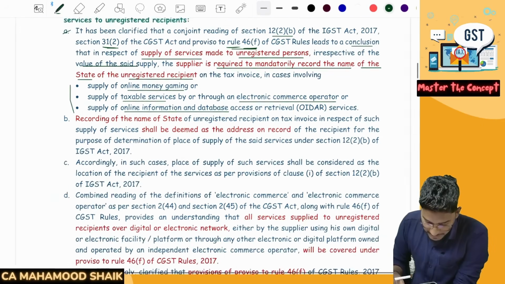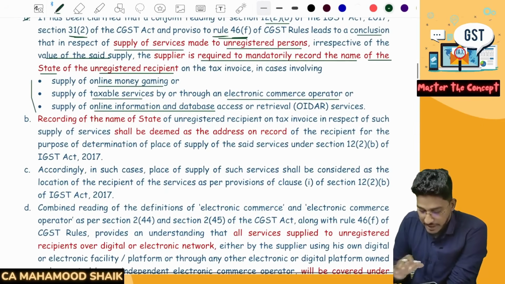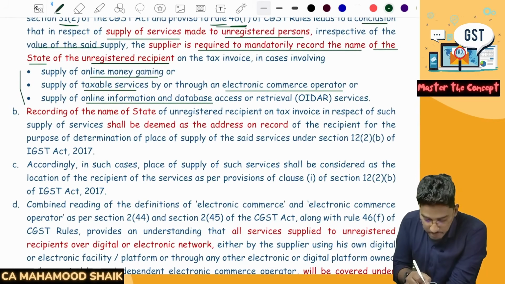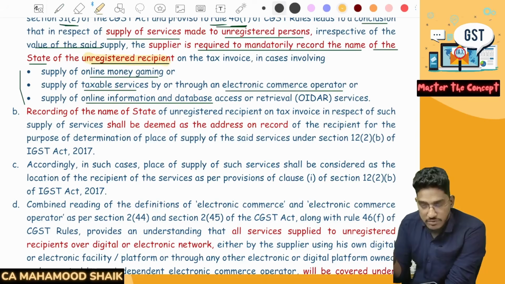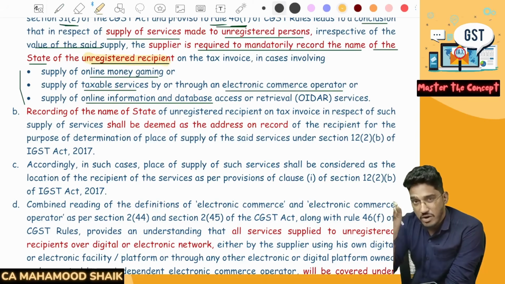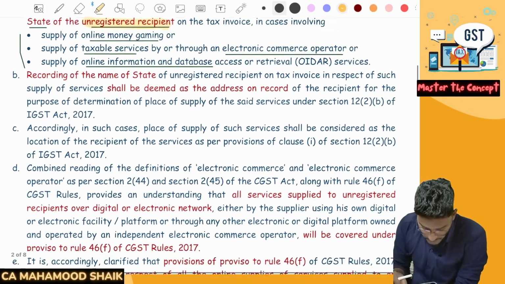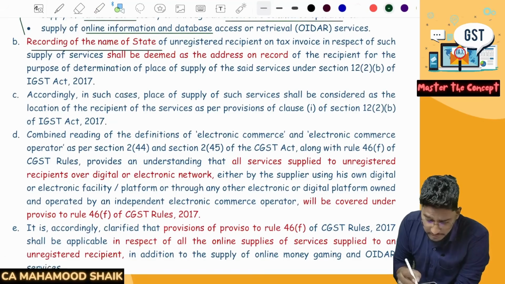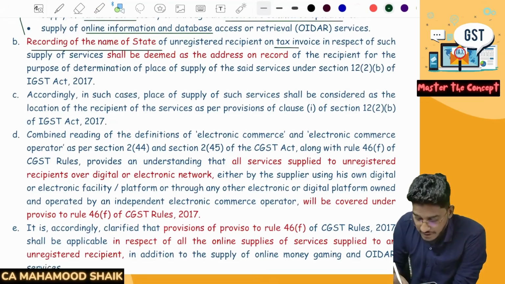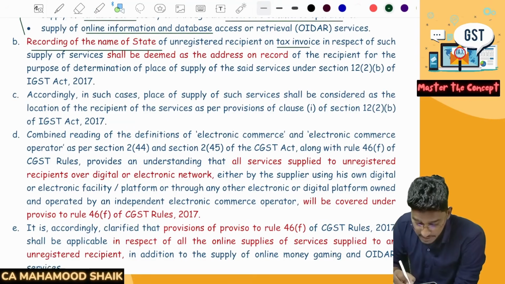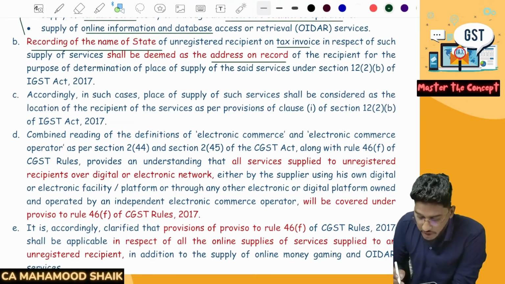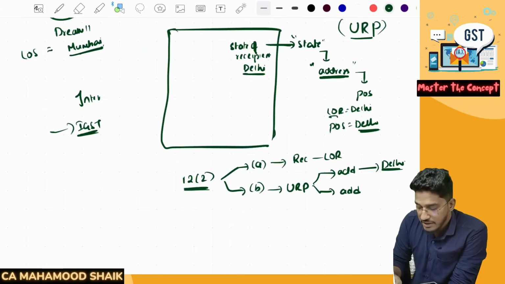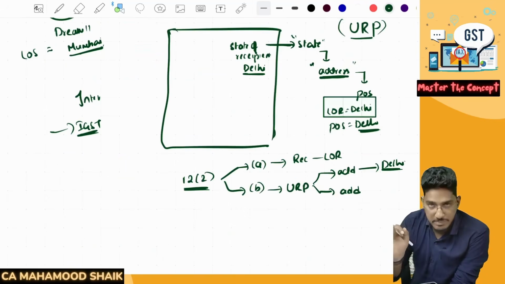So if you read it further here again, first we have read this provision by doing a conjoint reading of all the provisions. In case of specified services, if they are provided to an unregistered person, irrespective of the value of the supply, they need to compulsorily record the state of the recipient. And if you read this point B, recording of the name of the state of the unregistered recipient on the tax invoice in respect of such a supply of service shall be deemed as the address on record of the recipient for the purpose of determining place of supply. So this state, we will use it for the purpose of determining what will be the place of supply.